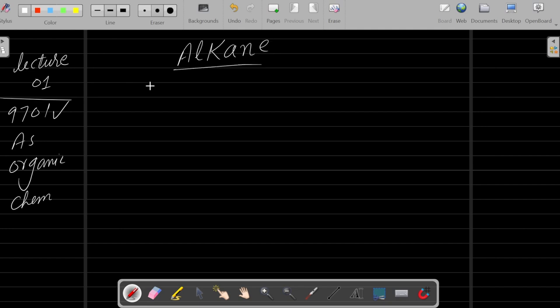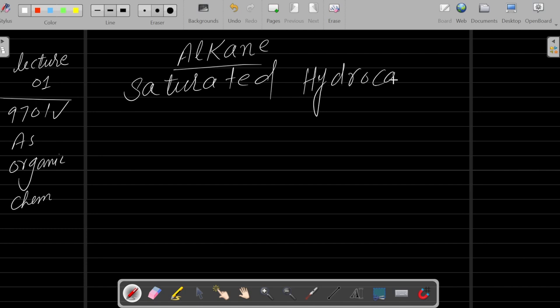Alkanes are saturated hydrocarbons. Mostly, he asks a question for 1 mark: what are hydrocarbons? You will answer: those compounds containing carbon and hydrogen only. So what is saturated? Saturated means that a carbon to carbon single bond is present. If a carbon to carbon single bond is present, it is known as a saturated hydrocarbon.